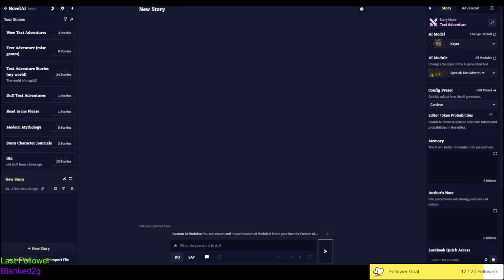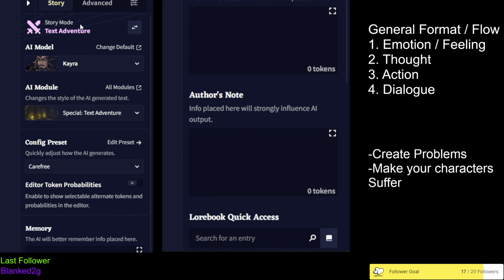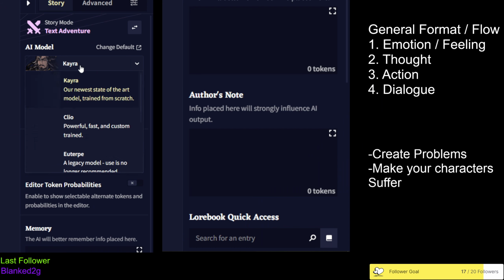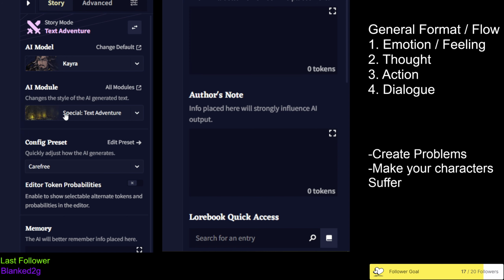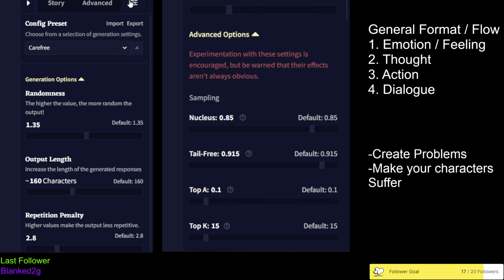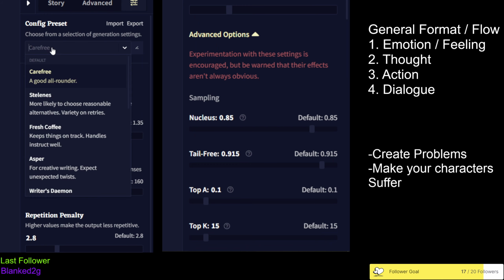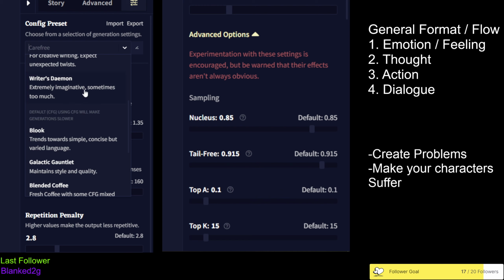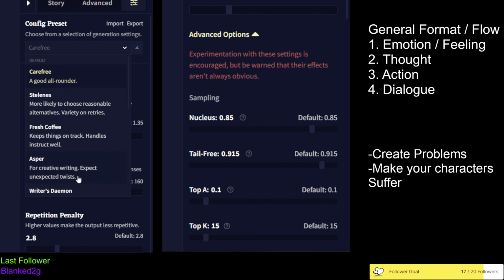So if we look at the settings here, we have that it is a text adventure. We have the different AI options. We want, obviously, the newest one. It is already set to text adventure. If we go all the way over here, there are different writing preferences. Carefree is just neutral all around. It's not going to do anything special. But you can go through these different settings here to make a more random encounter or more by the book encounter. I like to go with Asper.